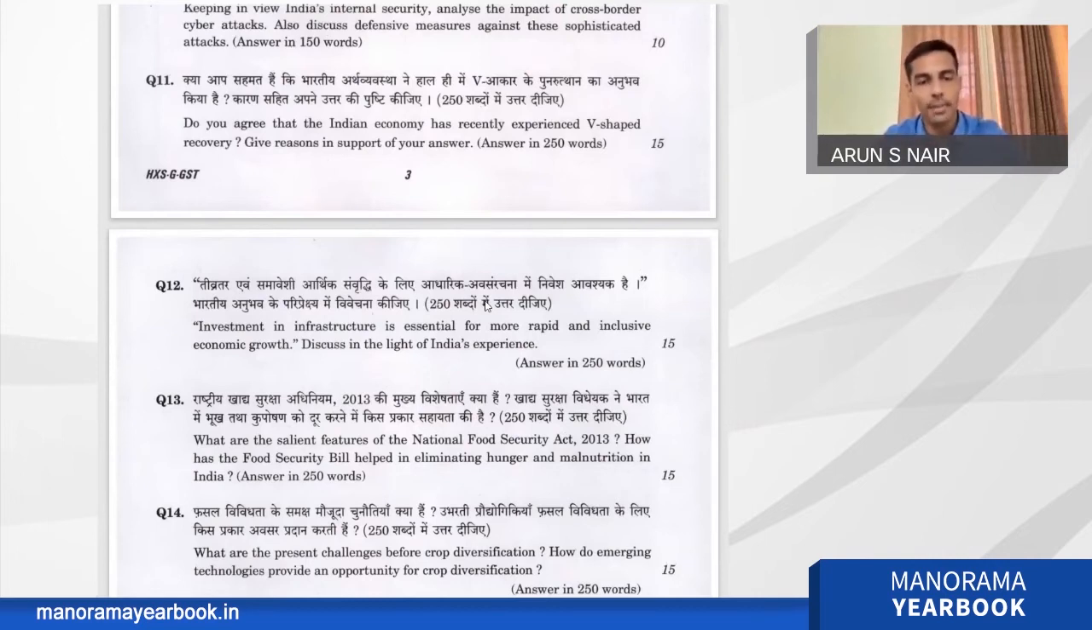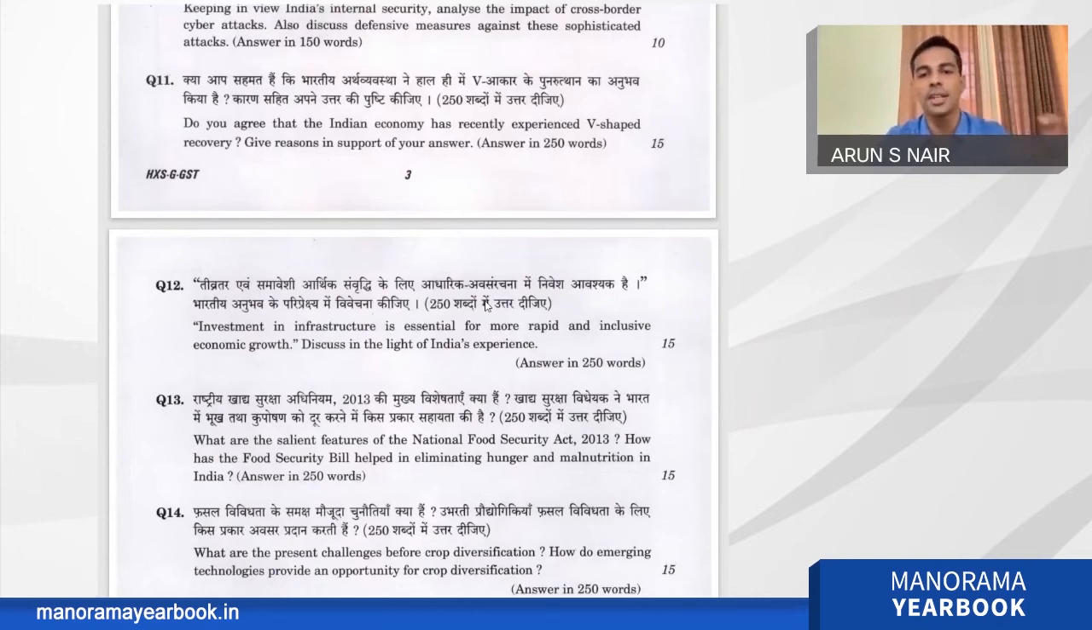And now to question number 12. Investment in infrastructure is essential for more rapid and inclusive economic growth. Discuss in the light of India's experience. The keyword is discuss in the light of India's experience. Infrastructure and investment both are topics in the GS paper 3 syllabus. So questions are expected from infrastructure and investment, and questions have been asked for the last 3-4 years regarding infrastructure and various investments in infrastructure.